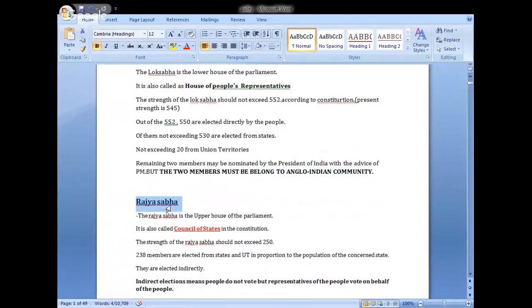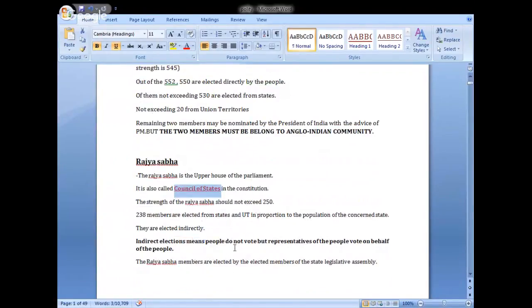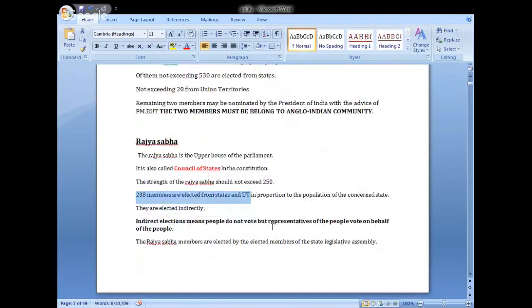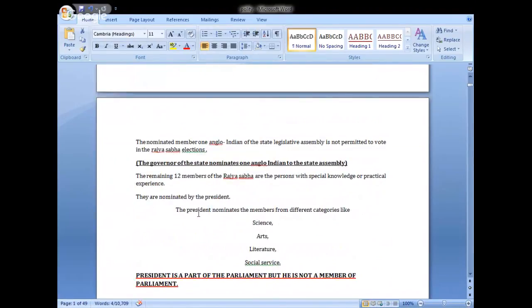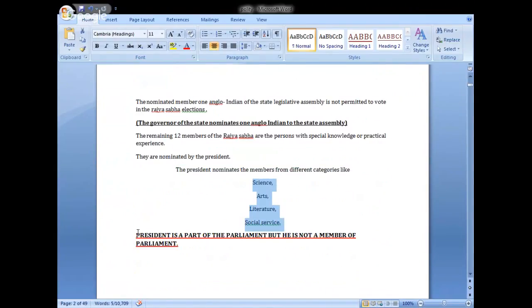Then Rajya Sabha, out of the Council of States, 250 is the maximum strength, 238 are elected from states and union territories. They are indirectly elected, and the remaining 12 members are nominated by the President of India with some special knowledge in the categories science, arts, literature, and social service. And lastly, we learn the President is not the member of the Parliament, he is a part of the Parliament. Okay, that's all for the day.